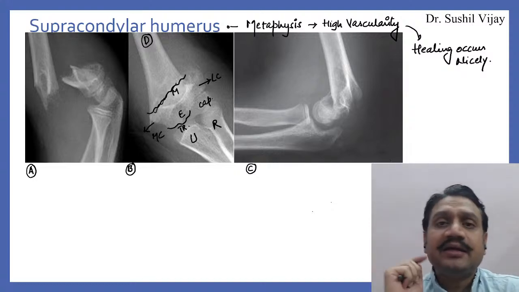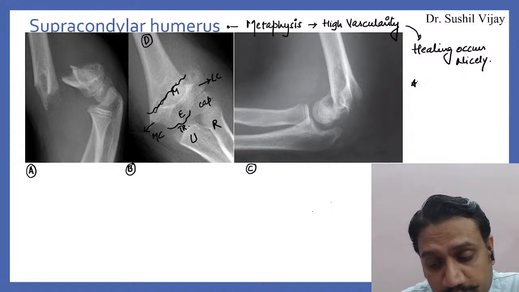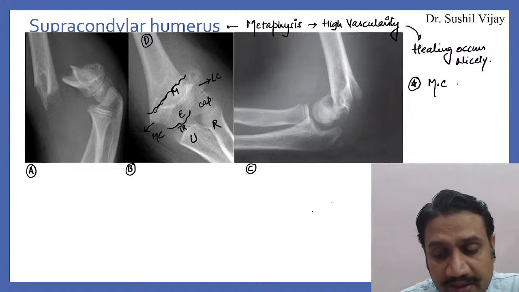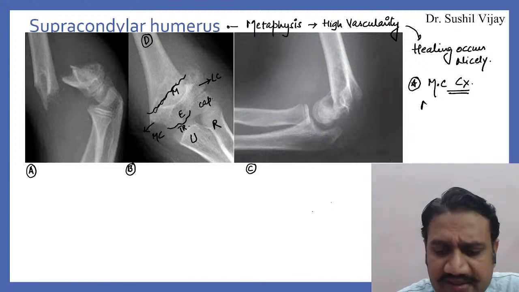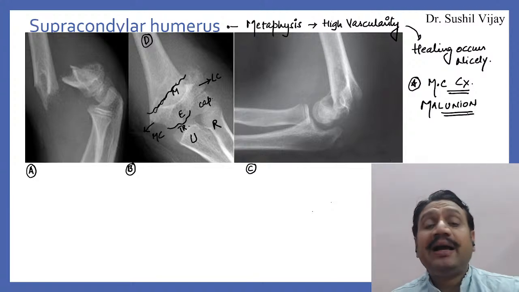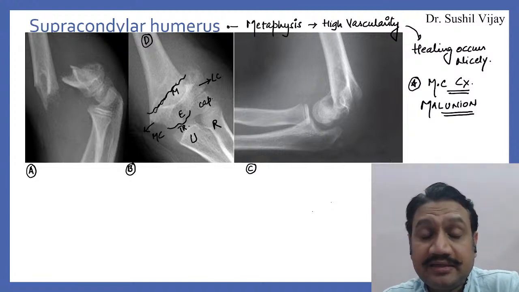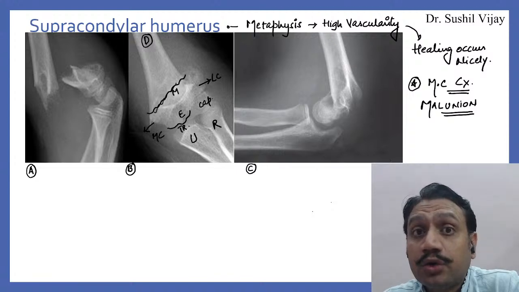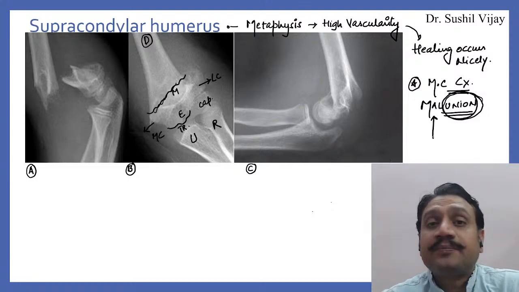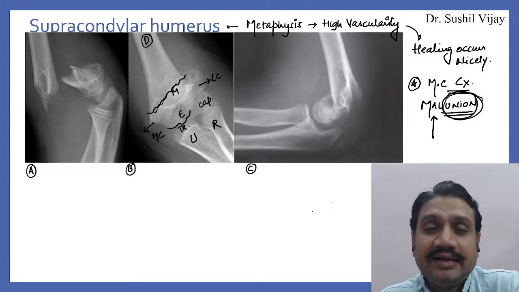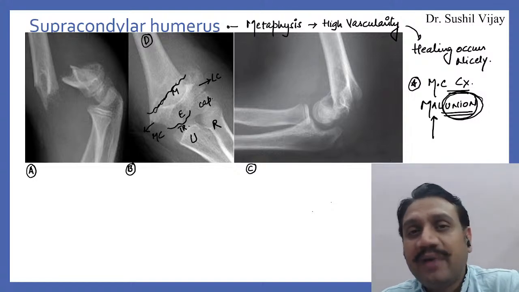That is the reason, please remember, if somebody asks you the commonest complication related to supracondylar humerus, metaphyseal area, it always has malunion, right? Please understand this word, malunion. Malunion seems like a problem, isn't it? Yes, it's a problem. But is there anything good in this problem? Yes, there is something good. Good is union. And what is bad here? The bad is mal. So whenever the bone is not uniting in the anatomical position is what you call malunion, right?